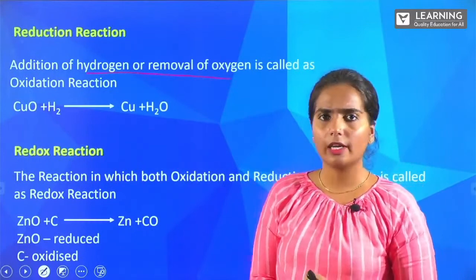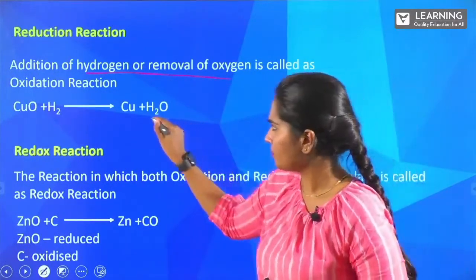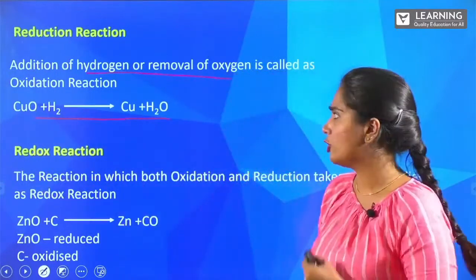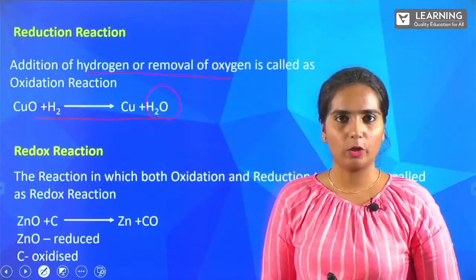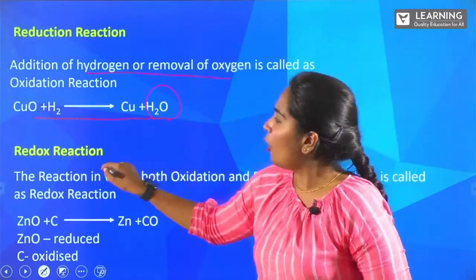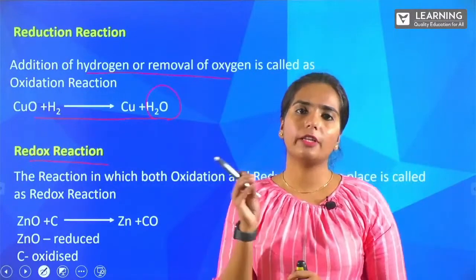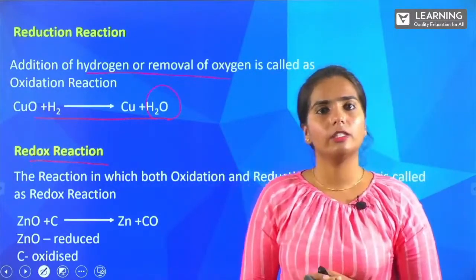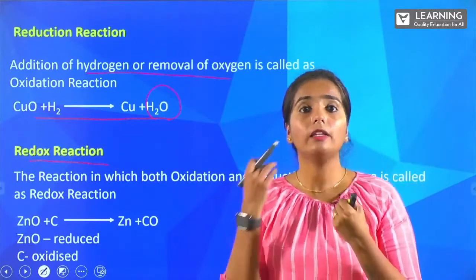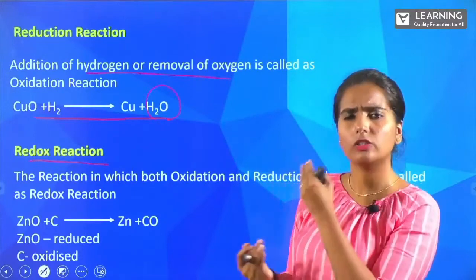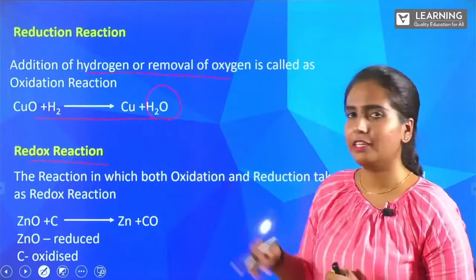So what is a reduction reaction? Addition of hydrogen or removal of oxygen. Again, you have an example: CuO plus H2, you will get just copper, and H2O will be a byproduct. Followed by redox reaction: the reaction in which both oxidation and reduction take place. It's not separately happening. Both oxidation and reduction will be happening simultaneously. That is called a redox reaction.